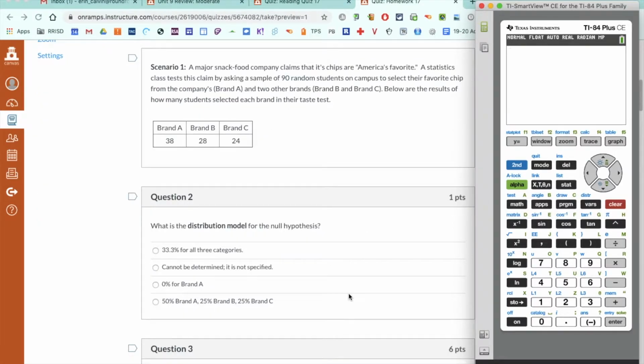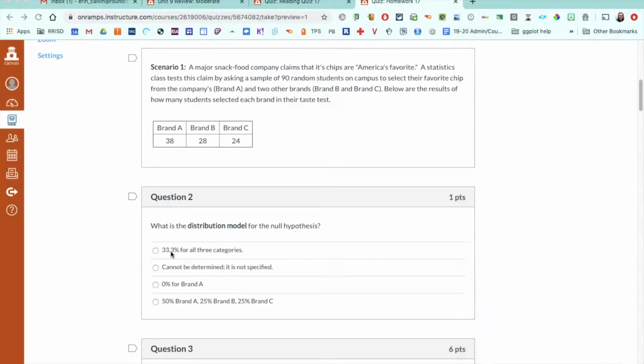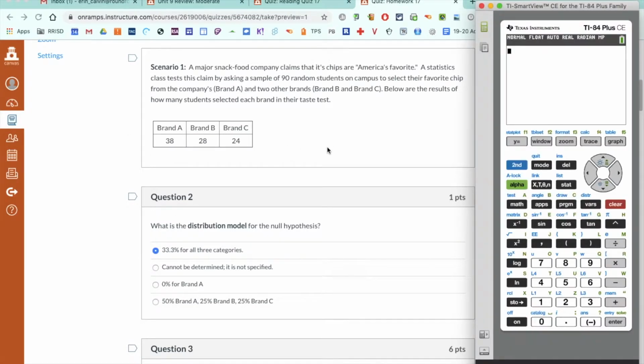So scenario 1: a major snack food company claims that its chips are America's favorite. A statistics class tests this claim by asking a sample of 90 random students to select their favorite chip, brand A or 2 other brands. Below are the results of how many students selected each. Our distribution model would be 33.3% for all 3 categories. The reason is that our null would be that people like the chips equally. And what this major snack food company is trying to prove is that it's not equally distributed, and in fact that their brand has a higher percentage.